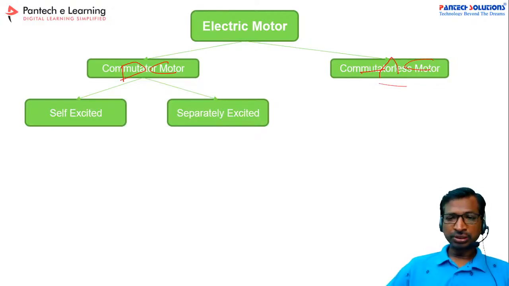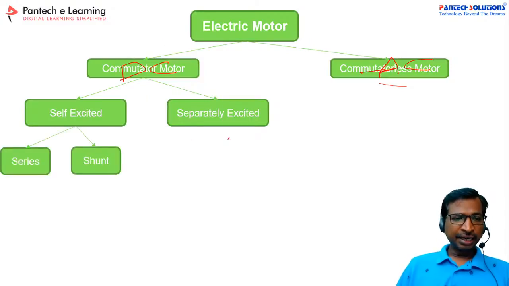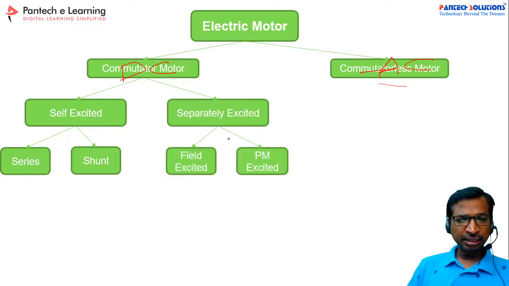Right. So this portion is called the AC motor. Under the commutator motor, we have self-excited and separately excited, and again you can classify into two types. One is called the shunt, series, and then compound motor also, field excited and then permanent magnet excited. So under this commutator type, you may get all these types of motors.